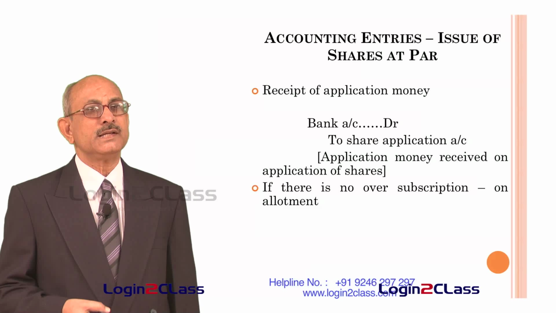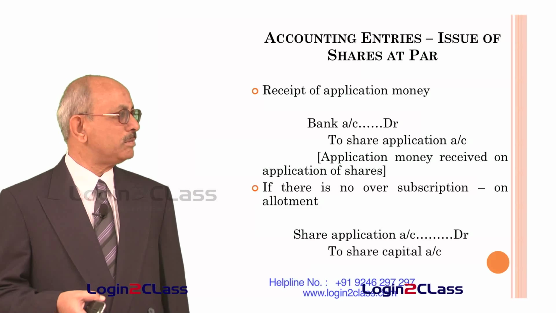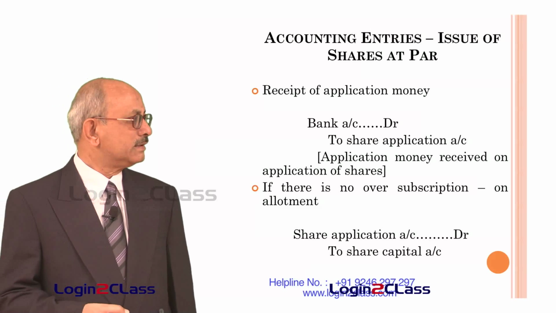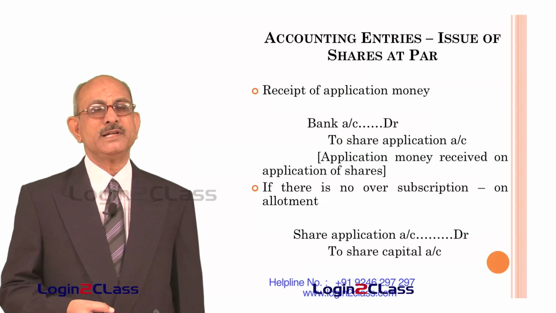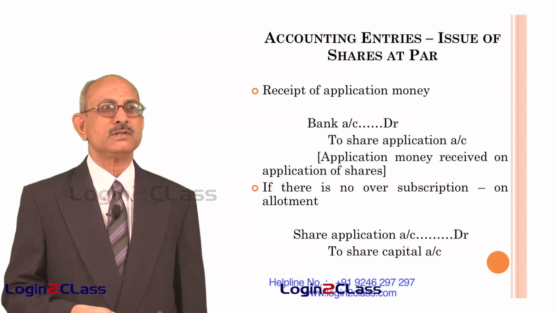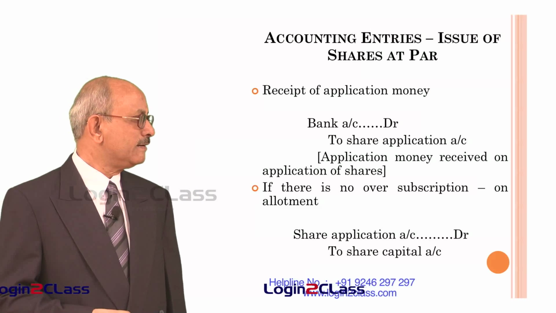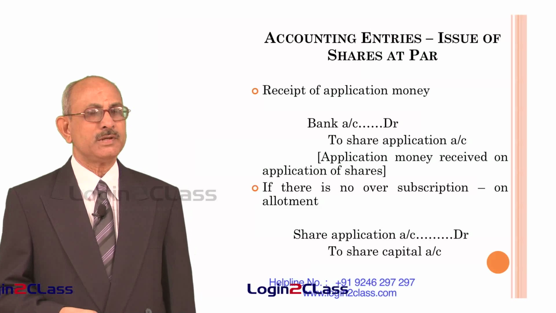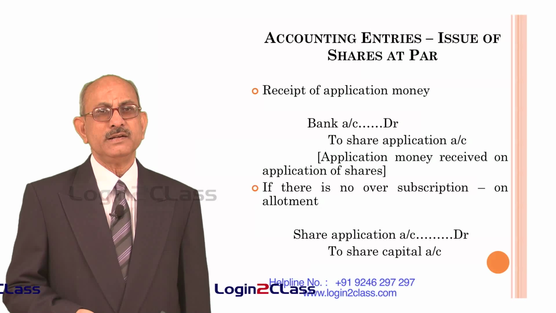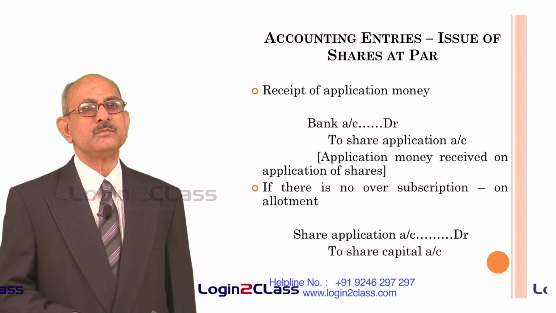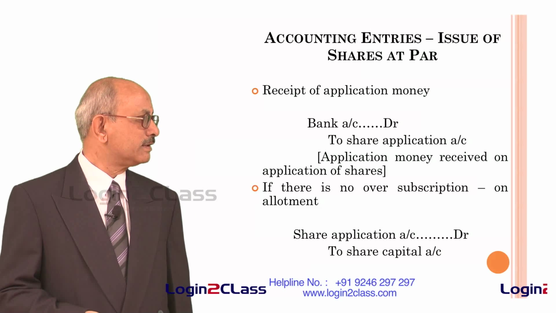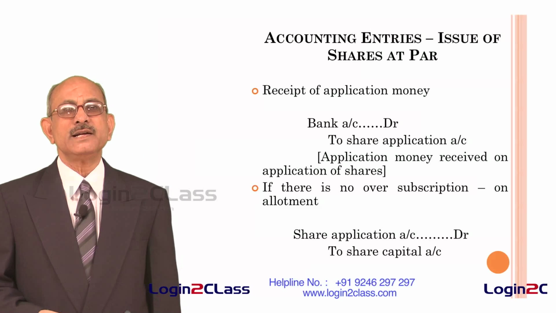And if there is no oversubscription, that means the number of applications received is the same as the number to be allotted, then on allotment, this entire share application money account is debited and it is transferred to share capital account. That means as soon as the allotment takes place, the money goes into the share capital account. So share capital account is credited and whatever new account we had opened as share application account gets closed by debiting the amount to share application account. That means whatever entry you had passed earlier gets reversed.